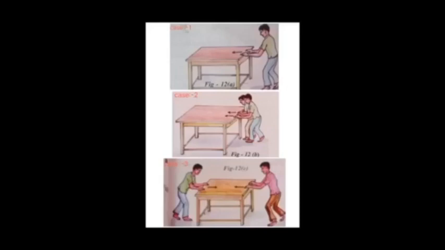Net force is nothing but the combination of all forces. But we have to take signs into account. It is the addition or subtraction of forces. When we subtract, it is the difference of the forces.